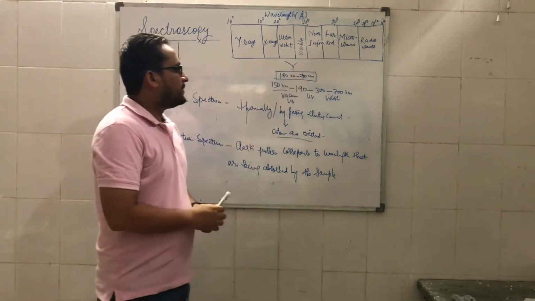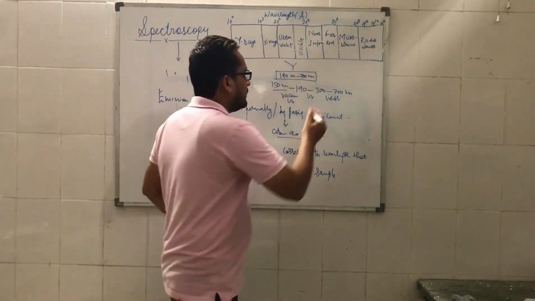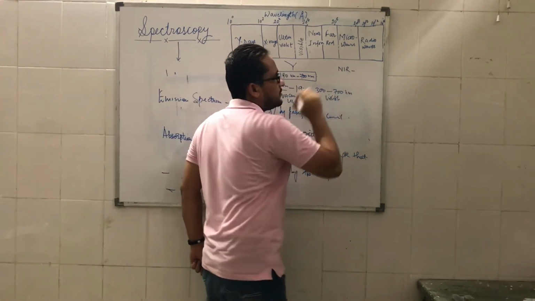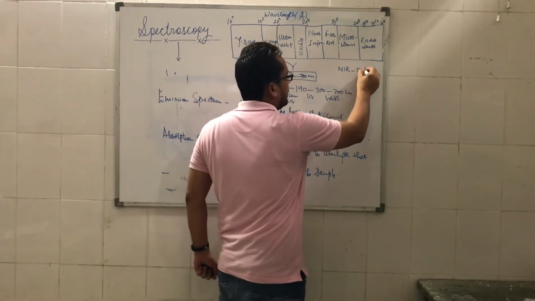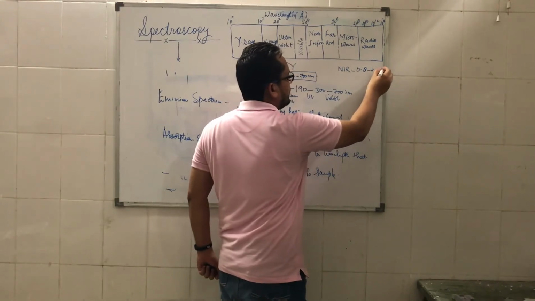Now IR, as I told you, is further divided into three regions. The near IR region, NIR, in terms of wavelength, ranges from 0.8 to 2.5 micrometers.